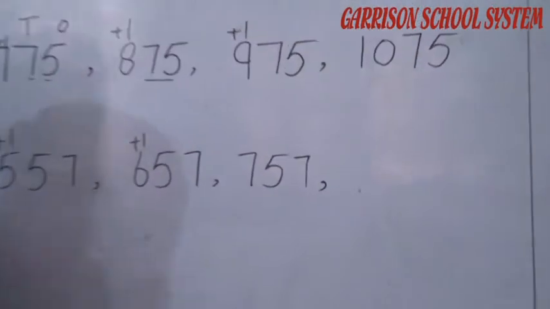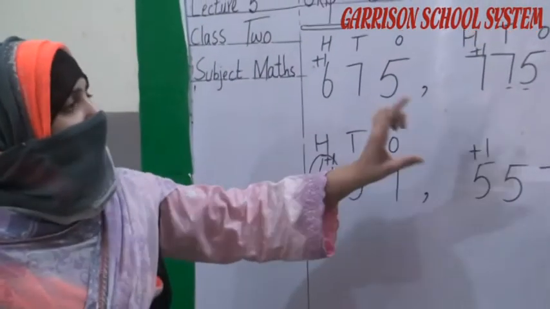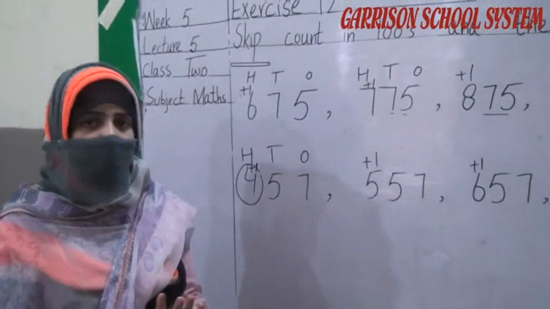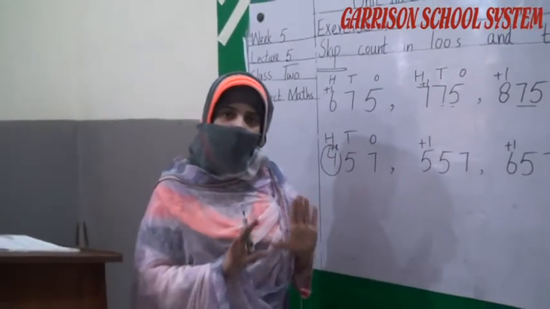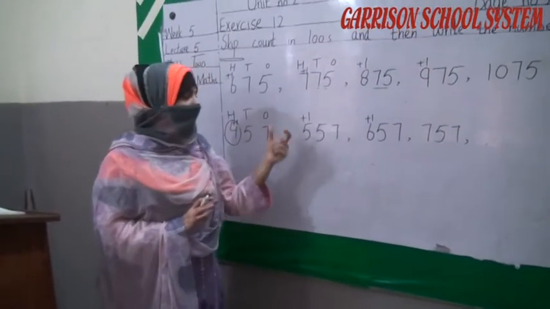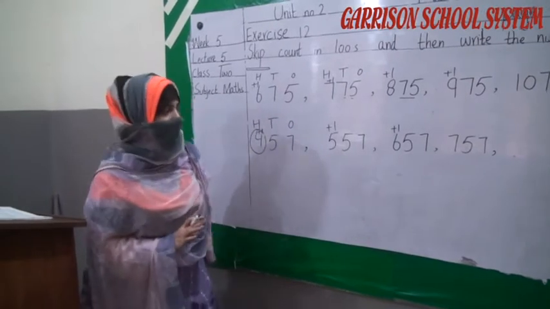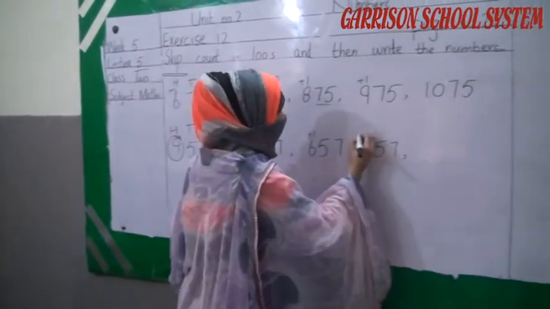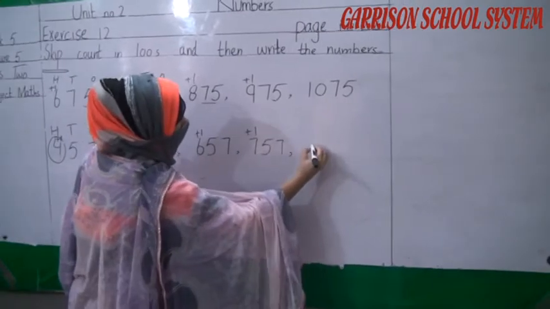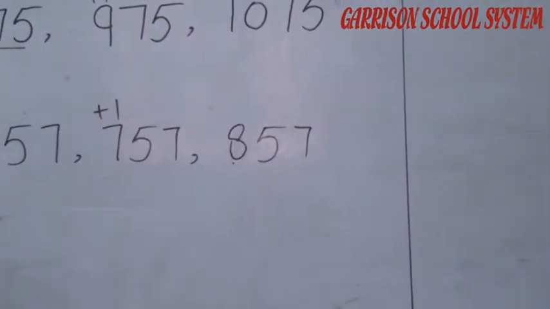757. Again and again I am telling you student, we have to change just our 100 number. Ones and tens number will be same. We can't change. We are not allowed to change our ones and tens number. हमने just अपना 100 number को change करना है. Just 100 में 100 और add करते जाना है. Plus 1 is equal to 857.